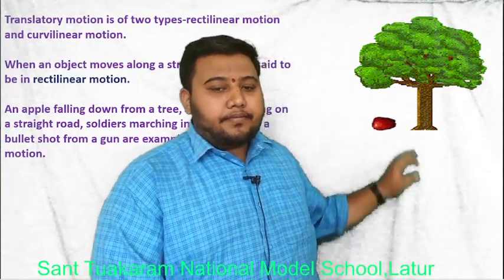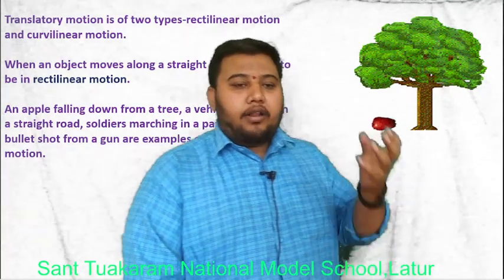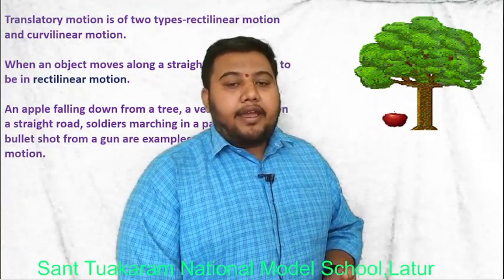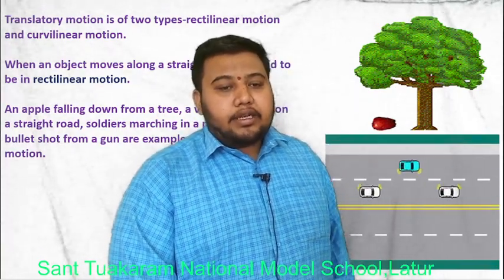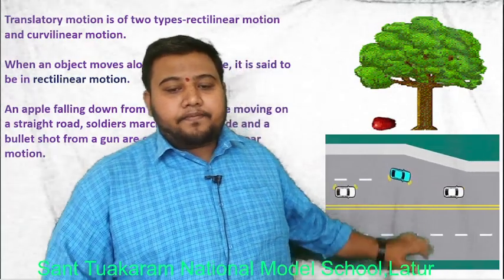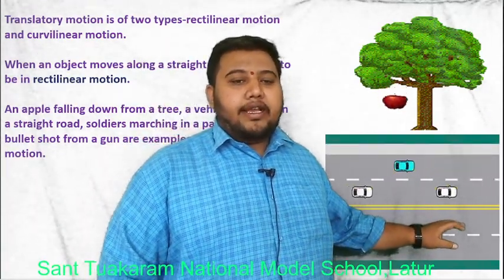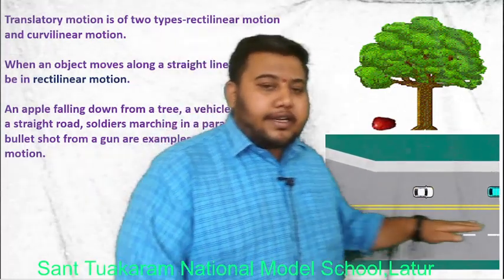See here, you can see. Yes, it will fall in a straight line from a tree. Next, a vehicle moving on a straight road. It is also an example of rectilinear motion, as it is moving along a straight line path.